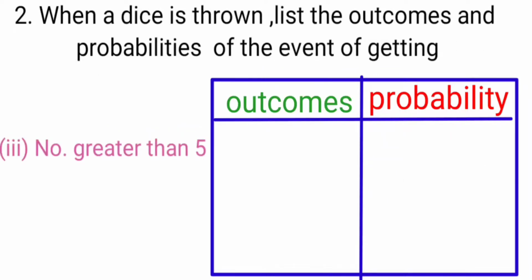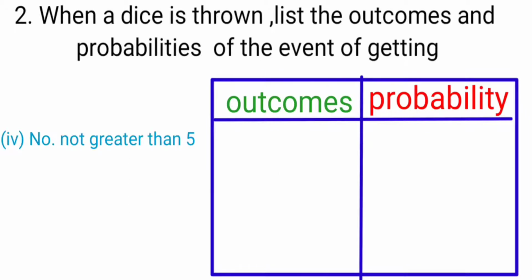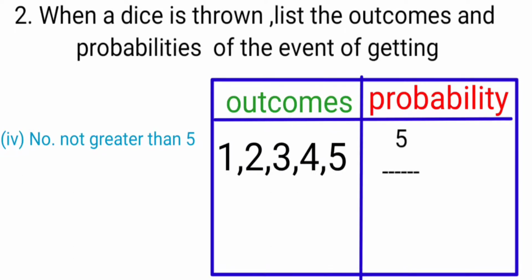Next, number greater than 5. Only 6 is greater than 5, and it appears one time, so the probability is 1 by 6. Now, a number not greater than 5: 1, 2, 3, 4, 5. These are the outcomes, and the probability is 5 by 6. There are 5 numbers, divided by the total 6.